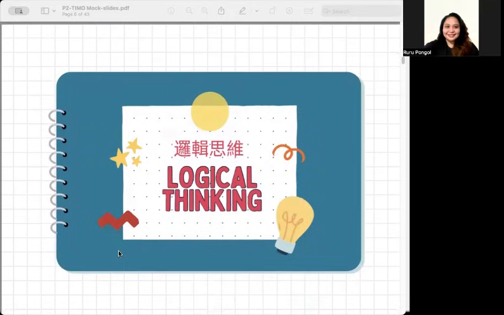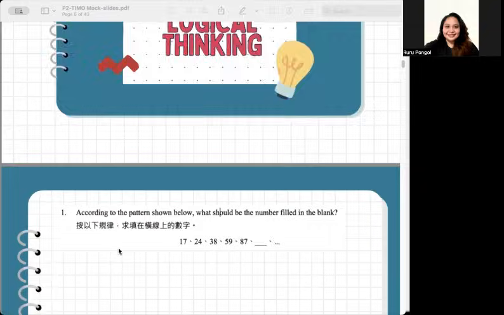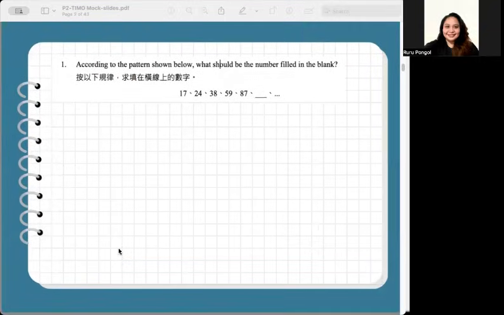First category, logical thinking. Question number 1. According to the pattern shown below, what should be the number filled in the blank? We have the sequence 17, 24, 38, 59, and 87. The task is to determine the number in the sequence. To identify the pattern, examine the differences between consecutive terms.